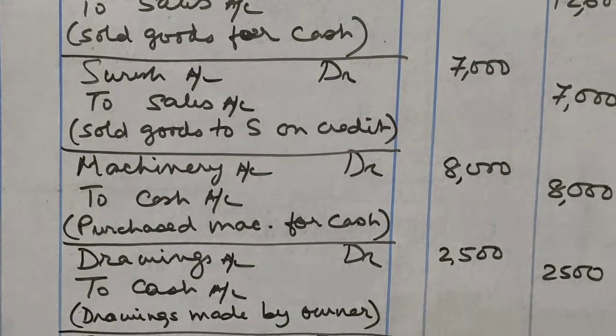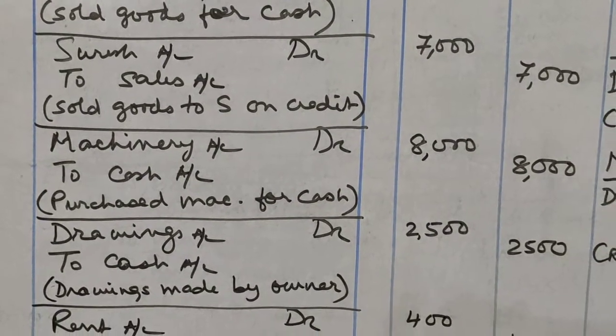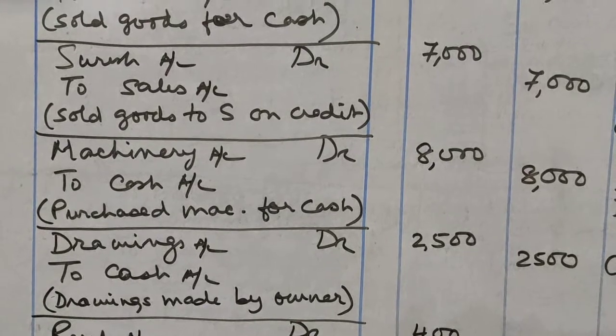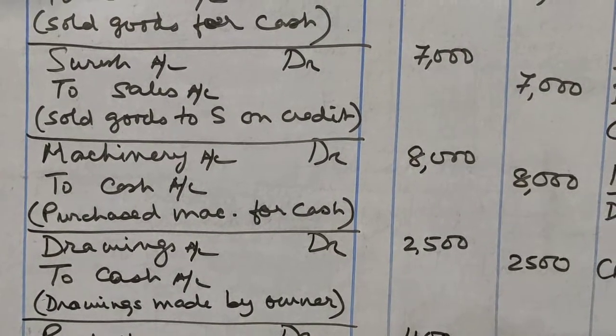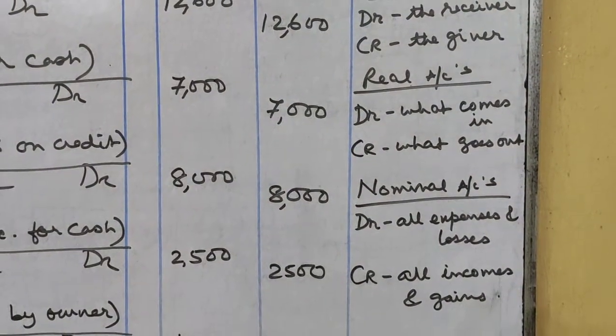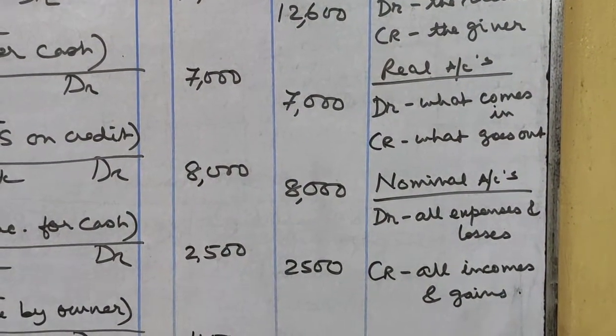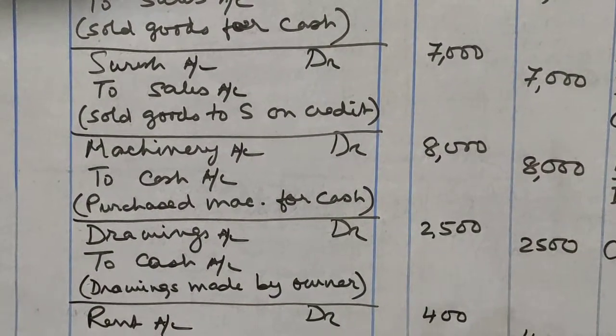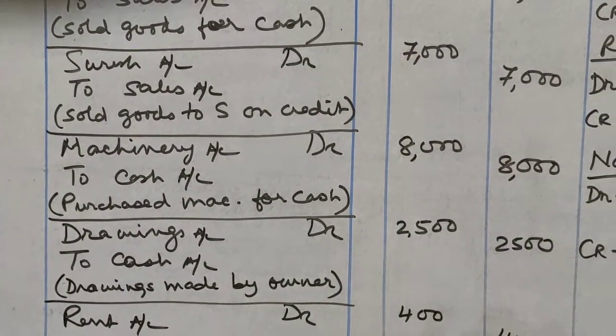Then purchased machinery for cash 8,000. Now here goods are not purchased, but another asset, that is machinery, is purchased. So machinery is also a real account. In real account, the rules are debit what comes in, credit what goes out. So what comes into the business? Machinery. So machinery account will be debited by 8,000.